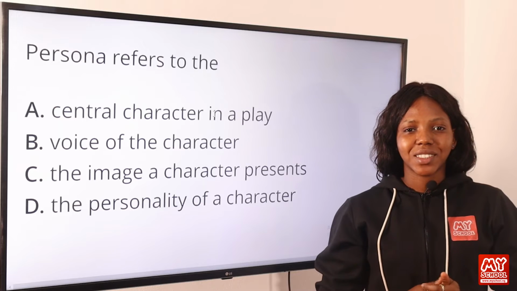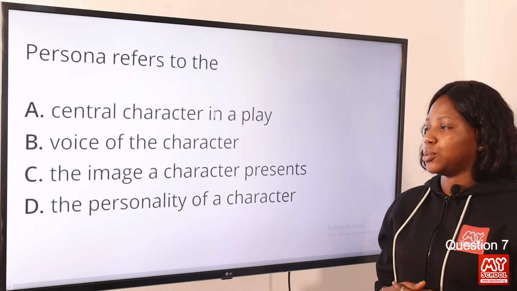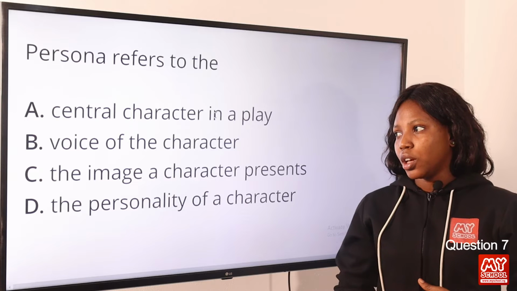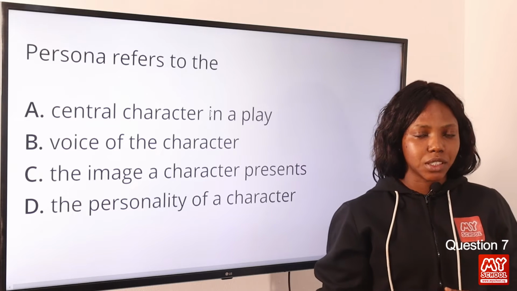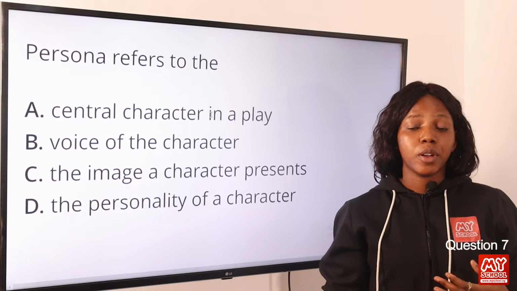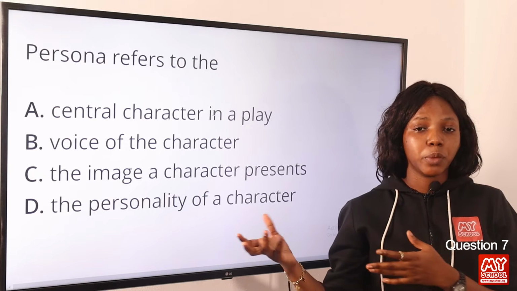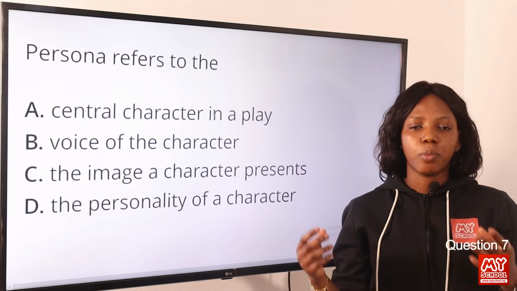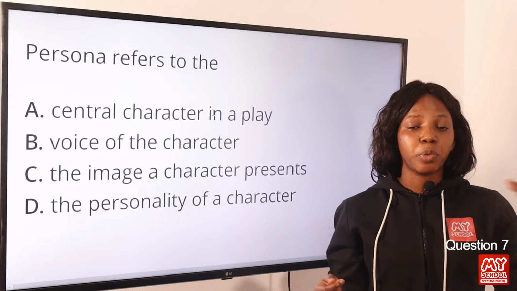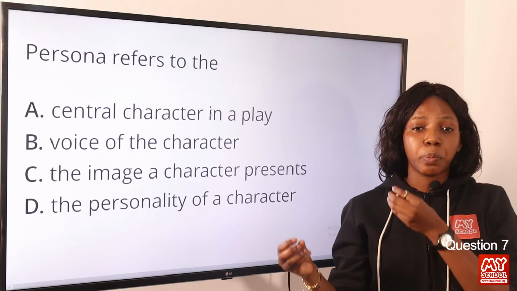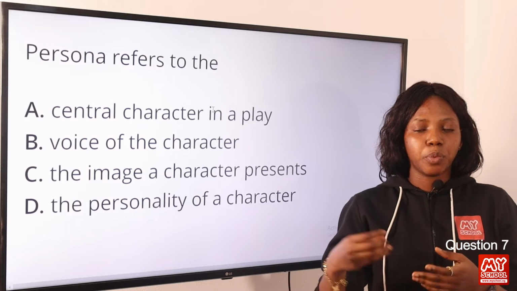Now moving on to question 7. Persona refers to the dash. Okay, so the answer to this question is option C, the image a character presents. Now in poetry, the poet is different from the persona, or the poet persona. The poet creates the persona, an image, a personality or a voice that speaks in the poem.